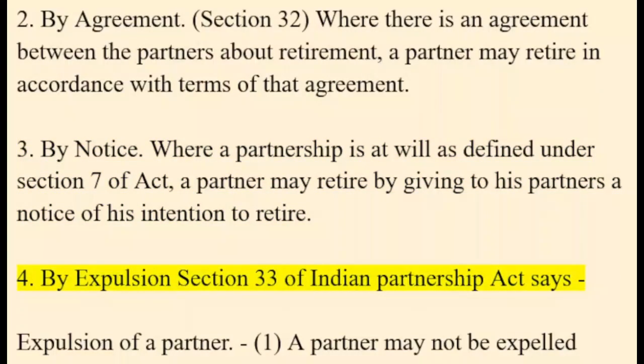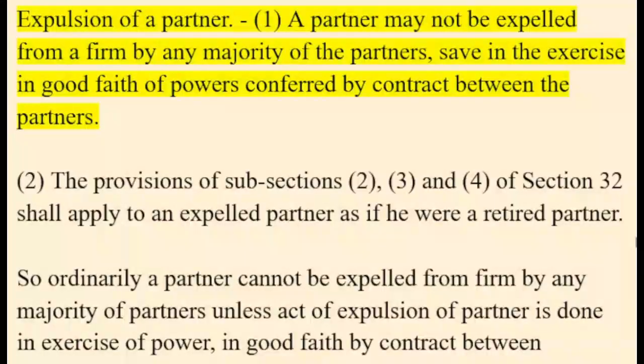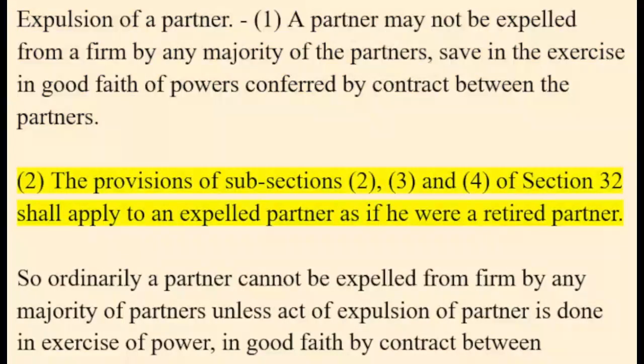4. By expulsion. Section 33 of the Indian Partnership Act says, expulsion of a partner. 1. A partner may not be expelled from a firm by any majority of the partners, save in the exercise in good faith of powers conferred by contract between the partners. 2. The provisions of subsections 2, 3, and 4 of Section 32 shall apply to an expelled partner as if he were a retired partner.